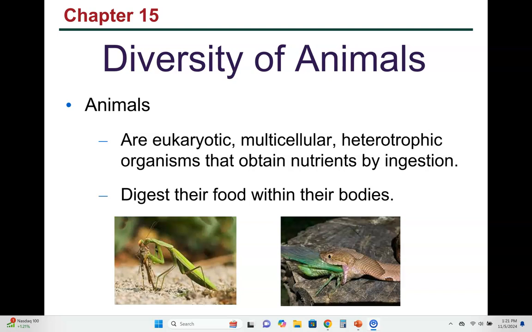Okay, this is Bio1005 Chapter 15, Diversity of Animals. And the animal chapter, animals are unique because they just digest their food within their bodies. They're eukaryotic, they have multiple cells, they're heterotrophic organisms that obtain nutrients by ingestion. So heterotrophic means they eat others. If you break down the word, hetero, others, trophic is eating.